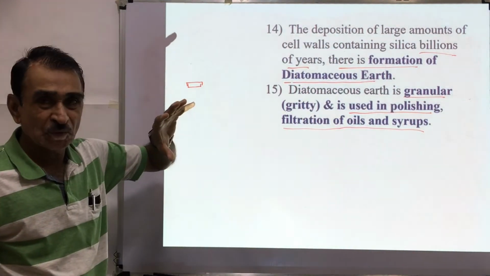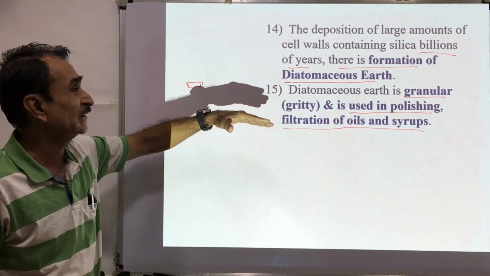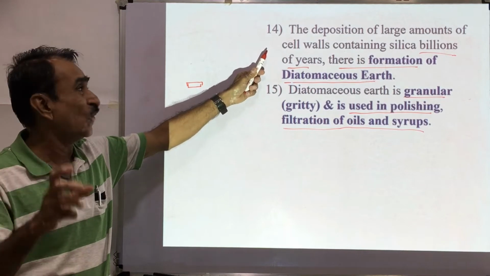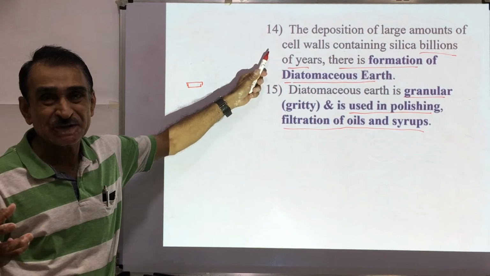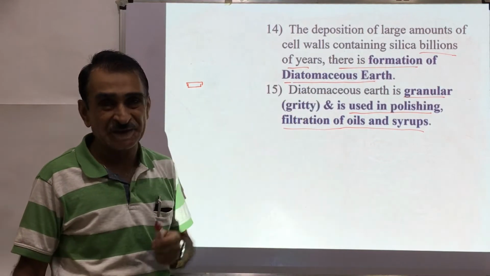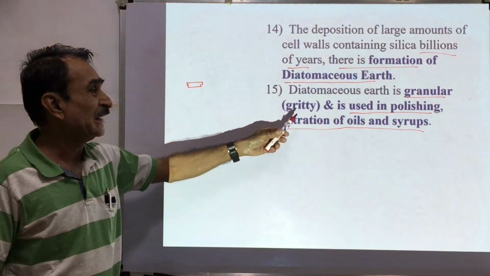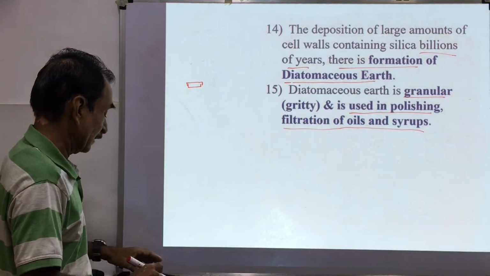For these two purposes, this diatomaceous earth is used. So deposition of large amounts of cell walls containing silica over billions of years forms diatomaceous earth. Diatomaceous earth is granular. It is used in polishing as well as filtration of oils and syrups.